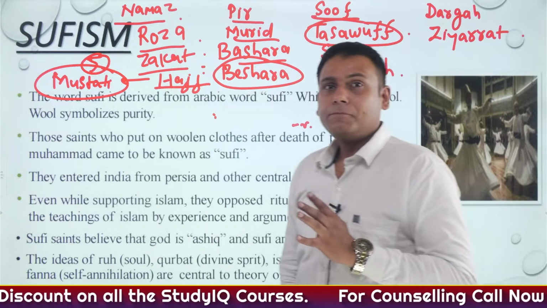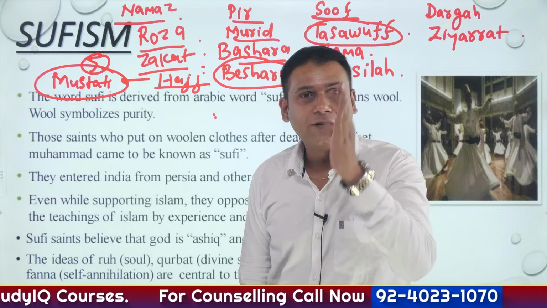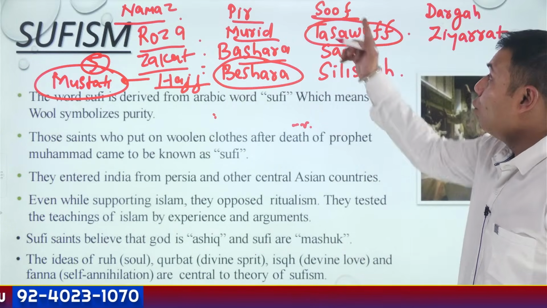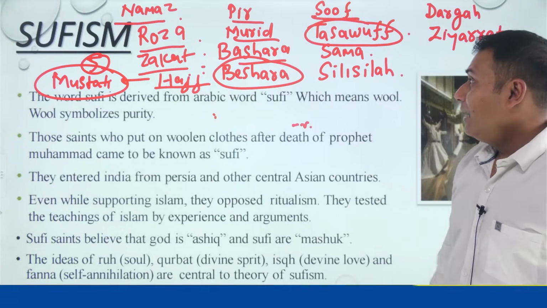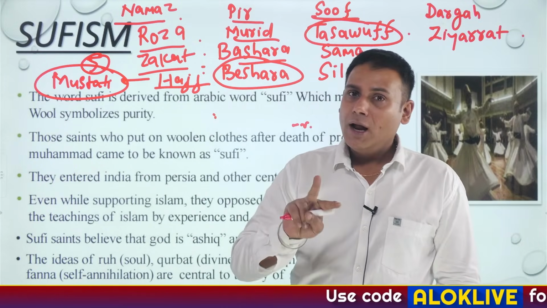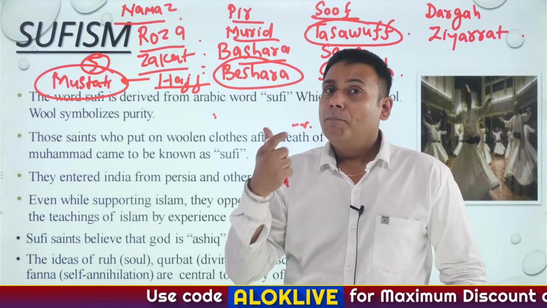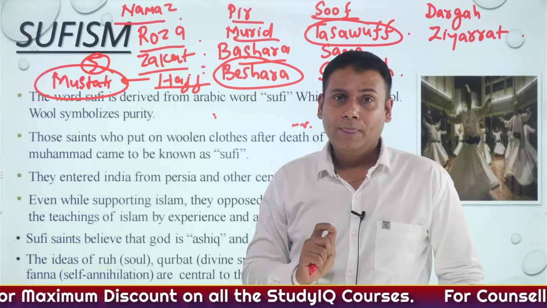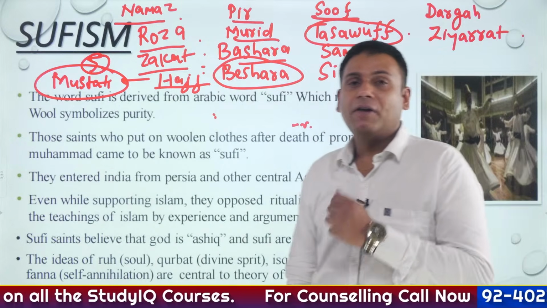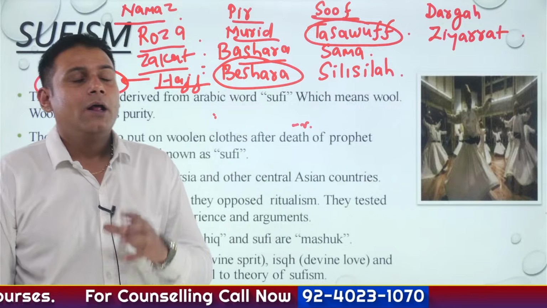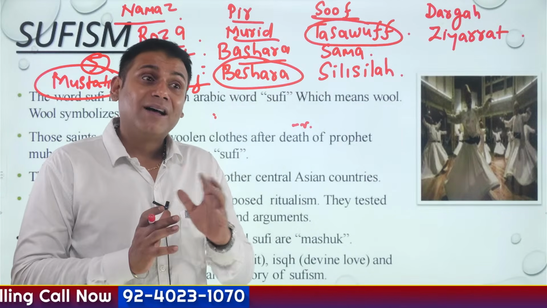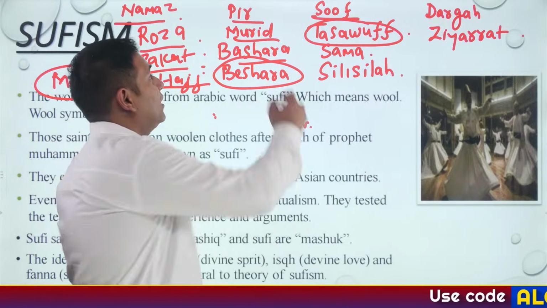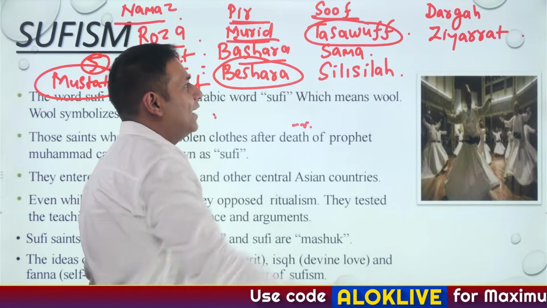Is that clear? I'll repeat the points again within short. Pay attention carefully. The word Sufism has been derived from the word Suf, which basically means wool. Then there were 2 kinds of Sufi saints, Bashara and Beshara. Bashara were those who were bound by the Islamic laws, and Beshara those who were not bound by the Islamic laws. Then Sufi saints usually believed in simplicity of religion, and they believed that the relationship between God and humans is not like the master and the slave. It is like 2 lovers. So the teacher was referred to as Pir and the disciple was referred to as Murid.